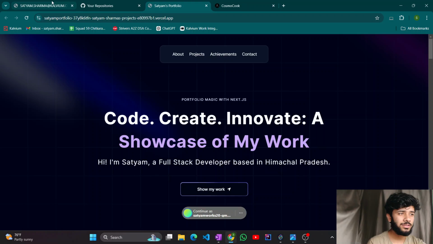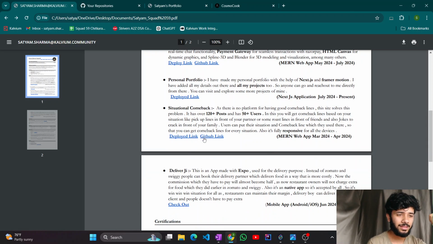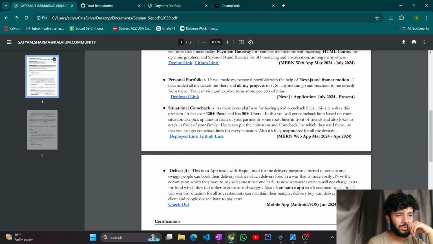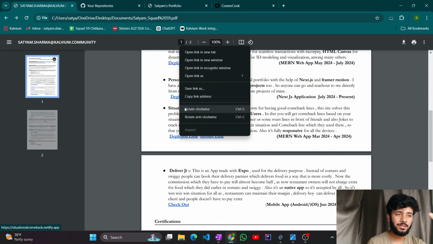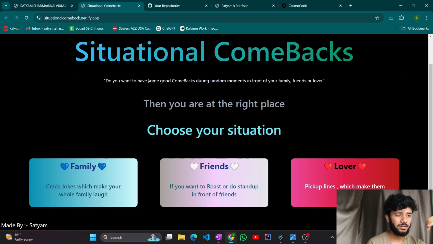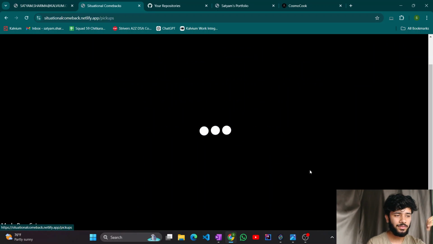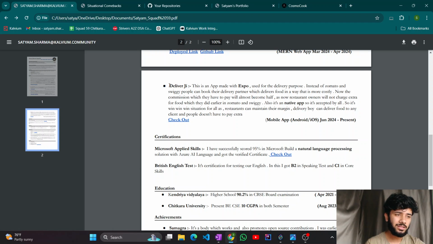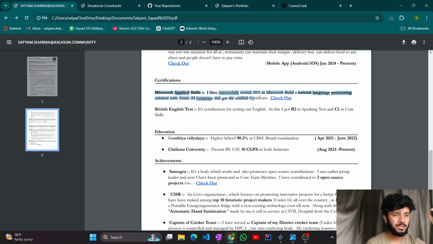Portfolio is just for good representation. There is nothing else. There's also Situational Comebacks. You can see all these things. It is just comeback lines. If you want some comeback lines, please come here and register and also post some new things out here so that others can also have fun. So these are three sections: lover, friends, family. You can go to any of the sections and see the posts which users have made. Delivery, same as the app which I have told you in my portfolio. Microsoft Applied Skills, I will also tell you about this.